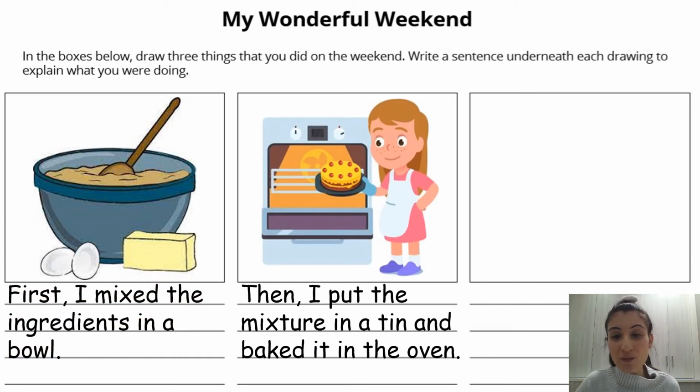Let's have a look at what I did next. So you can see there's a picture of me popping a cake into the oven. So I am baking a cake. All right, let's check what my sentence says. Then I put the mixture in a tin and baked it in the oven.